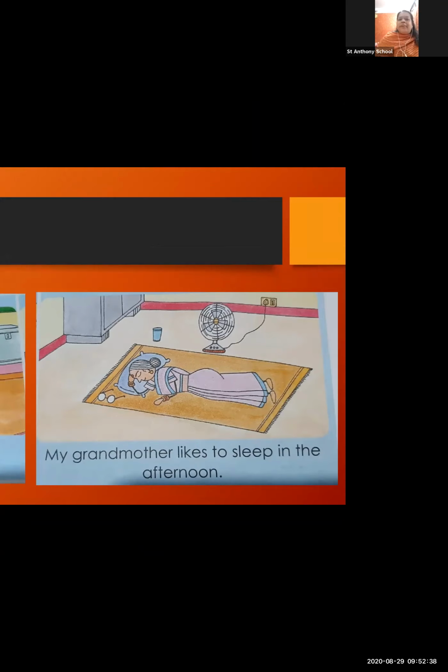Like even we too are now having habit of sleeping. Yes or no? अभी हम लोग भी ऐसे घर पे हैं तो फिर मम्मी का काम हो जाता है, सब लोग सो जाते हैं दोपहर को. होता है कि नहीं होता है? Because we are taking rest. Okay, moms लोग तो बहुत थक जाती है घर का काम करके. They are very tired by doing all their house chores. So they used to sleep in the afternoon. Okay, now we will go ahead.